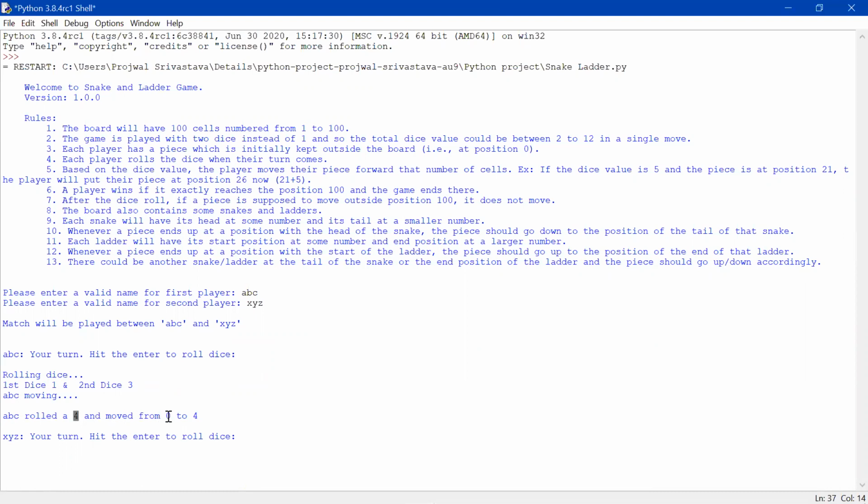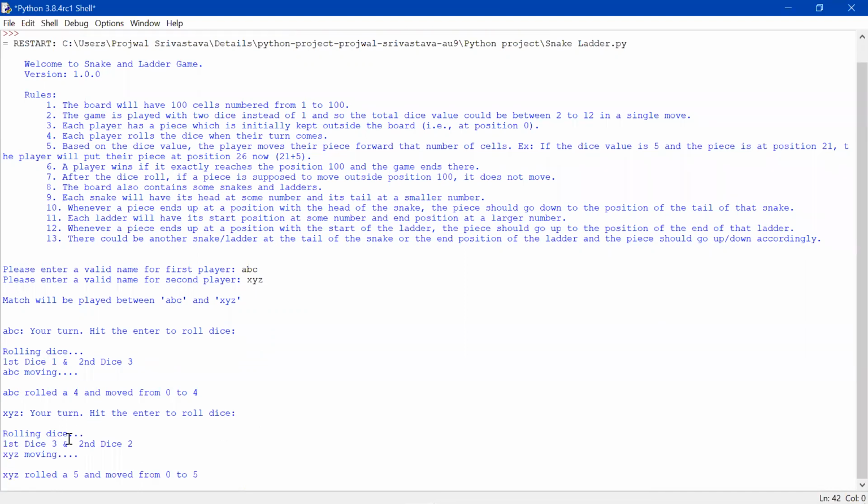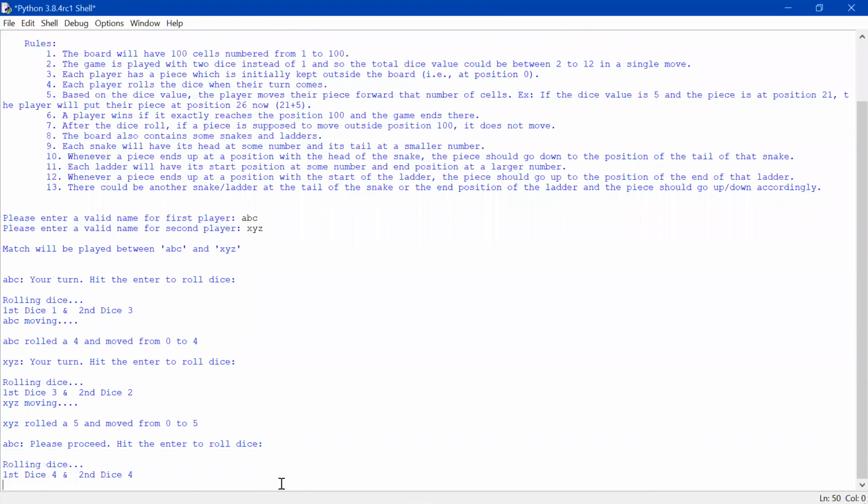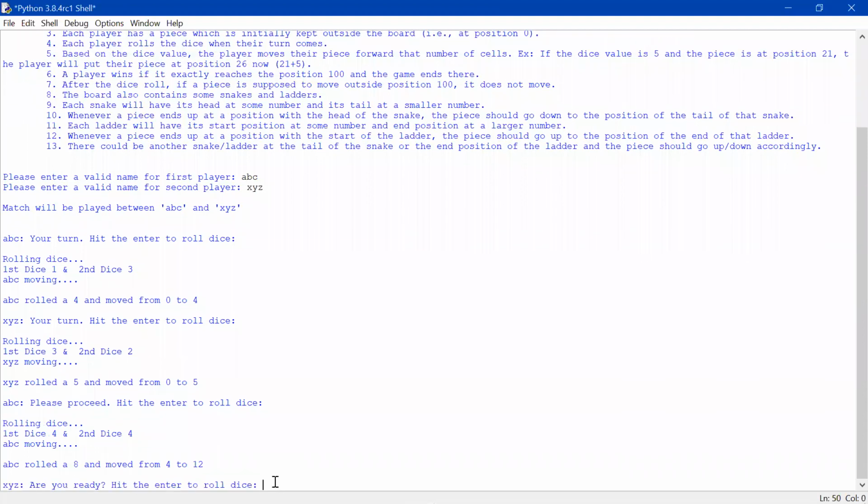So the player will move from 0 to 4. There is no snake and no ladder, so it's a normal move. Now I have hit enter. There is a 3 and 2, so the final dice value is 5, and the user will move from 0 to 5. There is also no ladder and no snake. So the player rolled 8 and moves from 4, which is the current position, to 12, which is the final position.